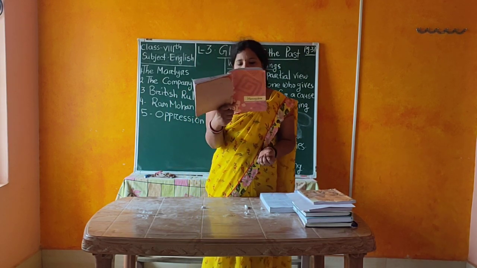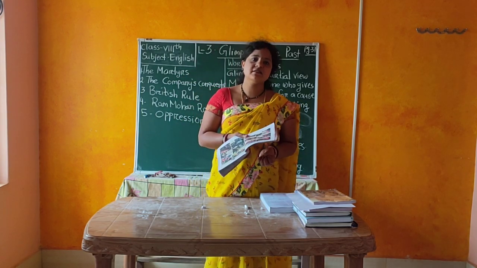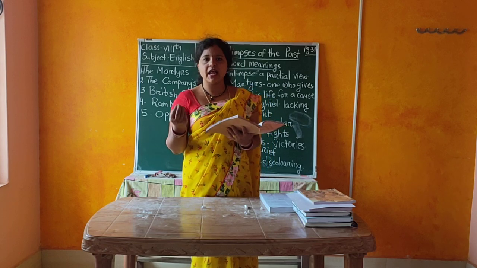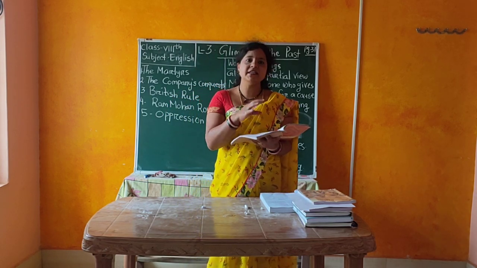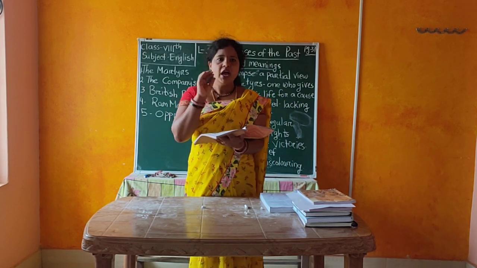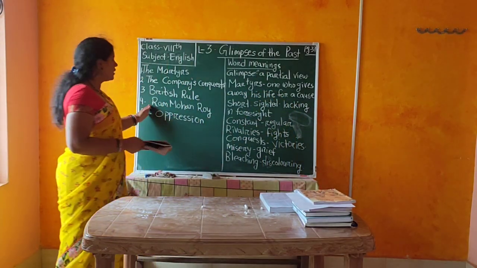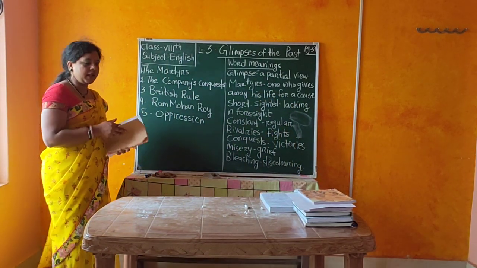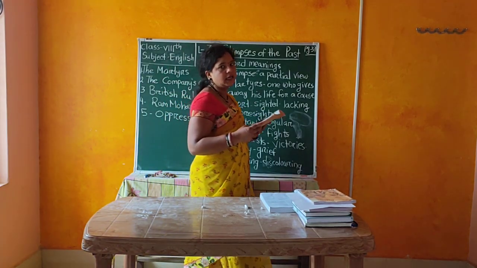Okay. Then the British policies ruined the expert artisans and their business. Artisans means small craftsmen, they lost their business. This is the British rule which was introduced from 1765 to 1836. Okay. Now we will discuss Raja Ram Mohan Roy, 1772 to 1833.